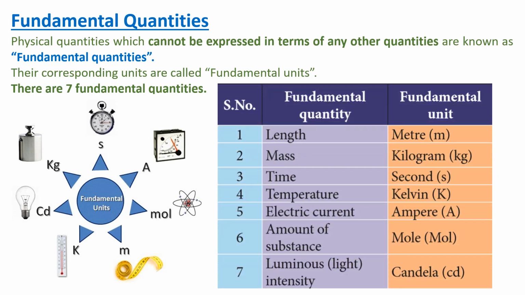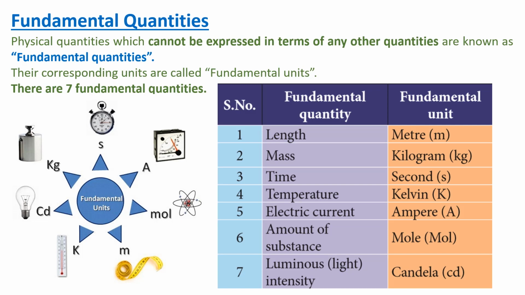The first one is length. Length can be a distance between the 2 points or the size of the cloth. The fundamental unit for length is meter. We all know length can be measured in millimeter, centimeter or meter or kilometer. There are so many units, but still the fundamental unit, SI unit for length is meter.